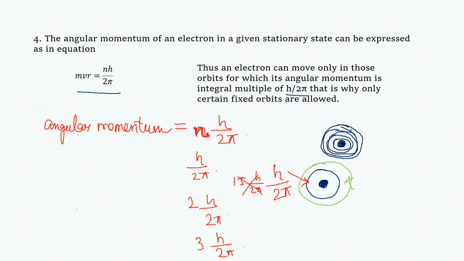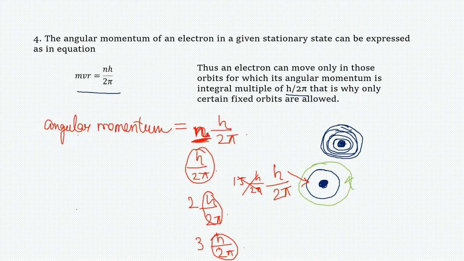N is a positive integer. So only those orbits for which the value comes out as an integral multiple of h by 2 pi are allowed for an electron to move.